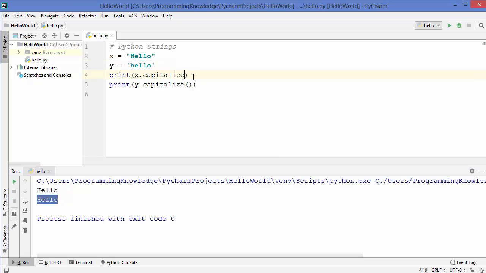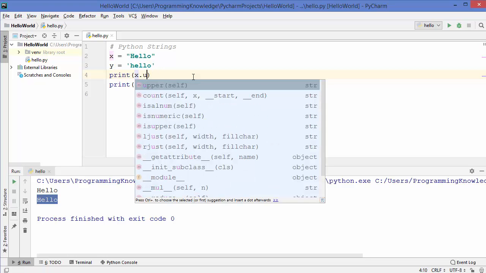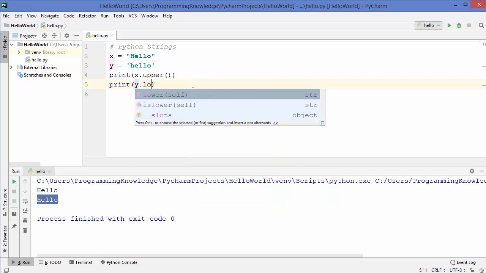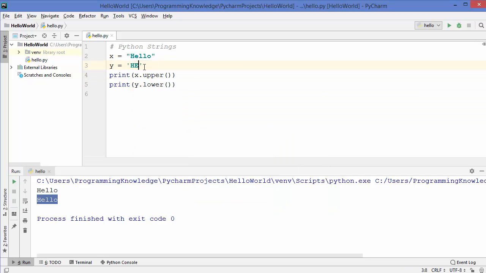Now let's see some of the other methods which we can use. There is a method called upper, and also there is a method called dot lower. Let me rewrite this hello in all capitals, and let's run the code now. You can see in the result, the upper method has converted our string into all upper case letters, and the lower method has converted our string into all lower case letters.